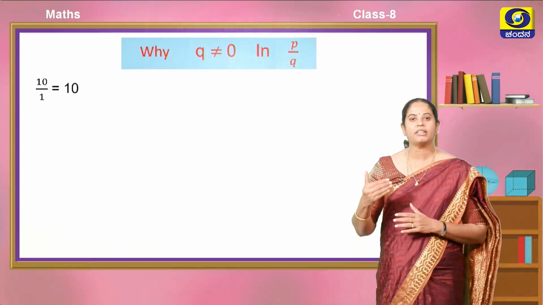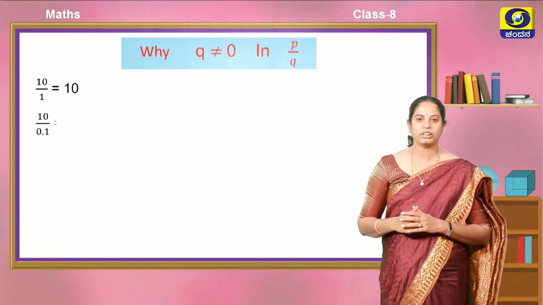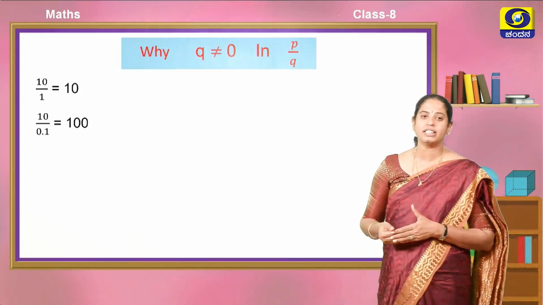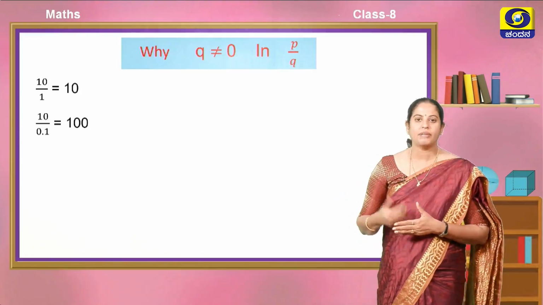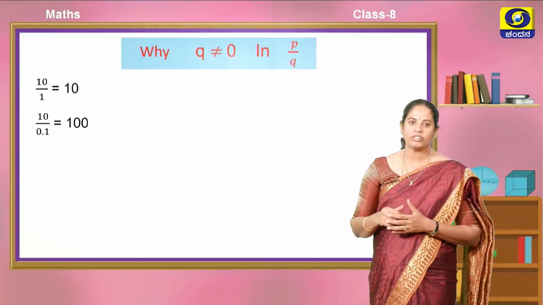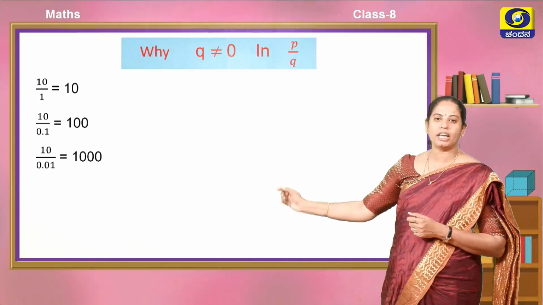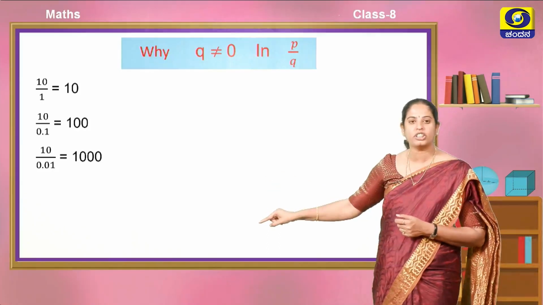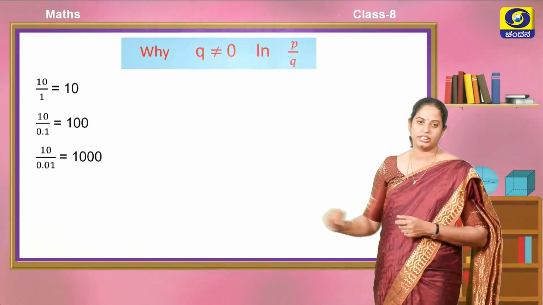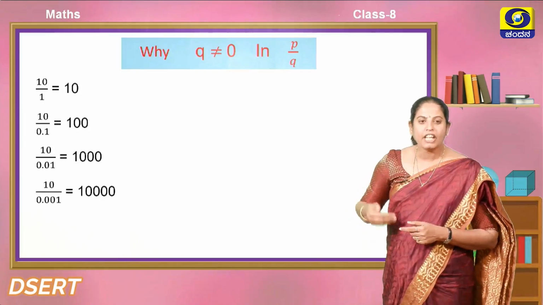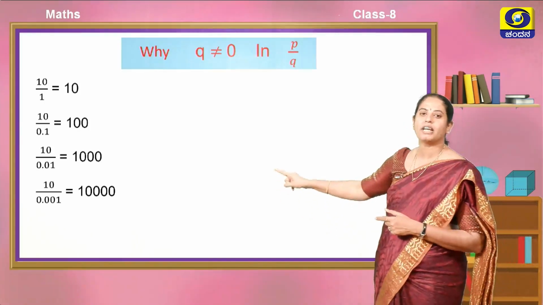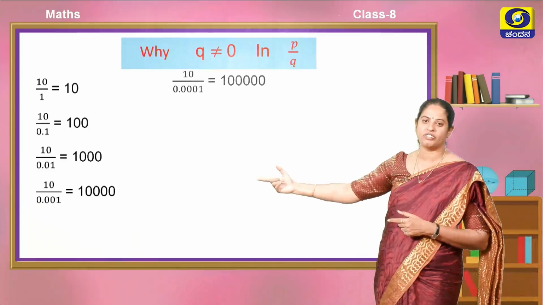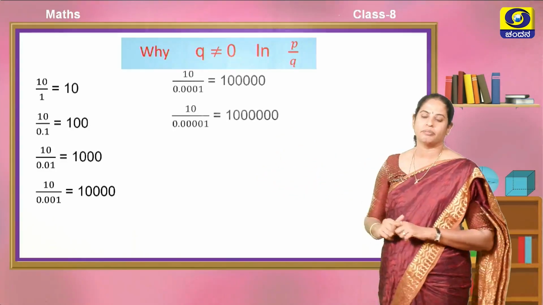Observe this. Why should q not be equal to 0 in p by q? I am dividing 10 by 1, it is 10. Next I am dividing 10 by 0.1. 0.1 is less than 1. Yes, I am getting the answer 100. You know how to divide it. Next, 10 by 0.01. I am further decreasing the value of the denominator from 0.1 to 0.01, but see the answer, it is 1000. If I go on decreasing the value of the denominator, you observe that I get a number greater than the previous one. That means I am getting bigger and bigger numbers.